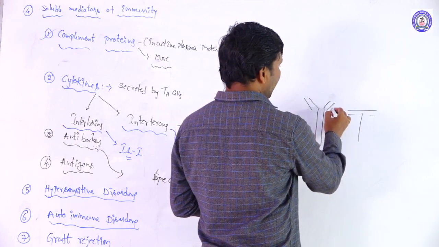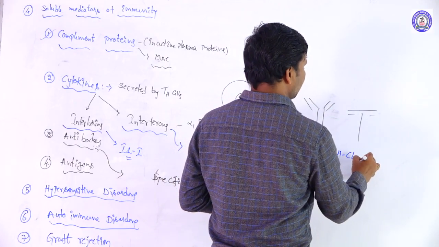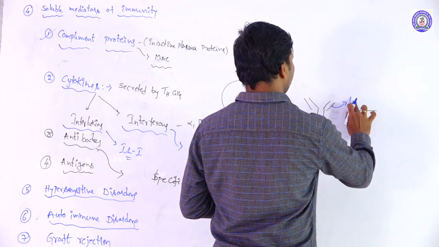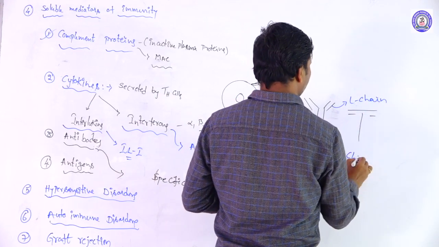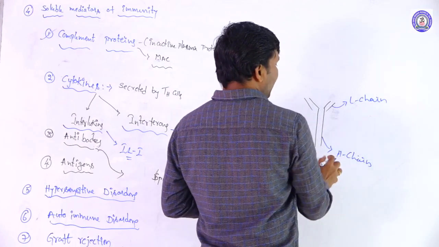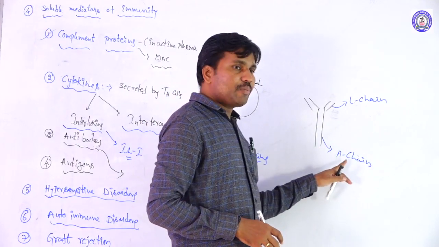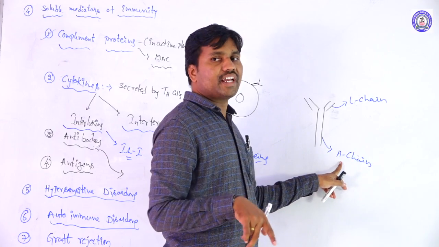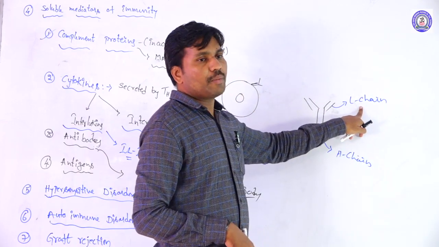In that, two types of chains are present: the H chain and the L chain. That means the heavy chain and the light chain. The heavy chain polypeptide, a number of amino acids together forming the polypeptide chain, and the light chain polypeptide are formed.